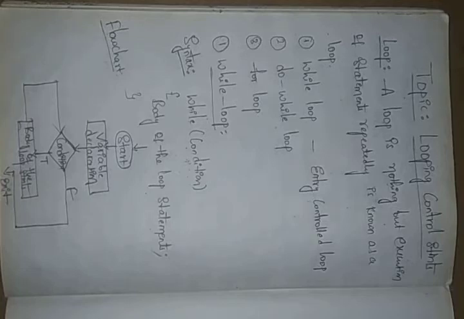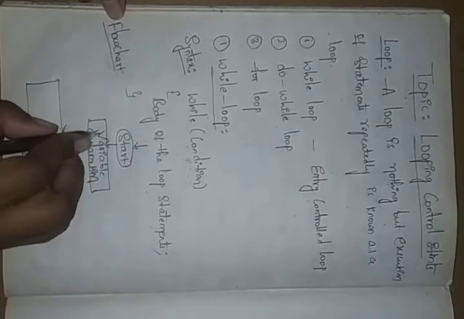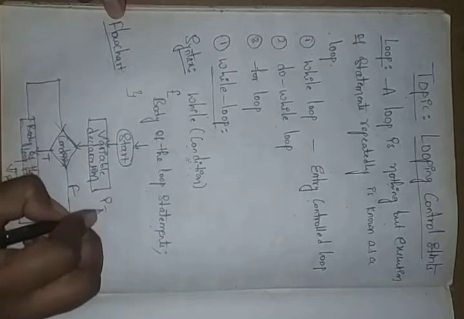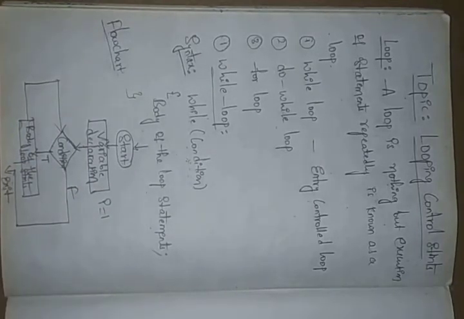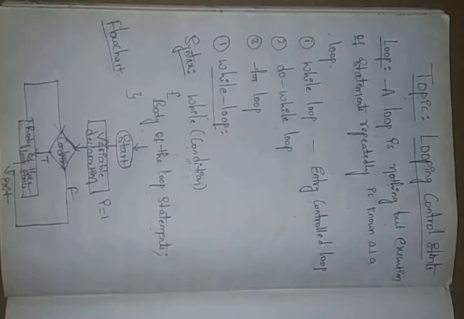Suppose here I am giving the variable declaration in the form of i equals 1. After that you can see clearly we need to give some condition, right?